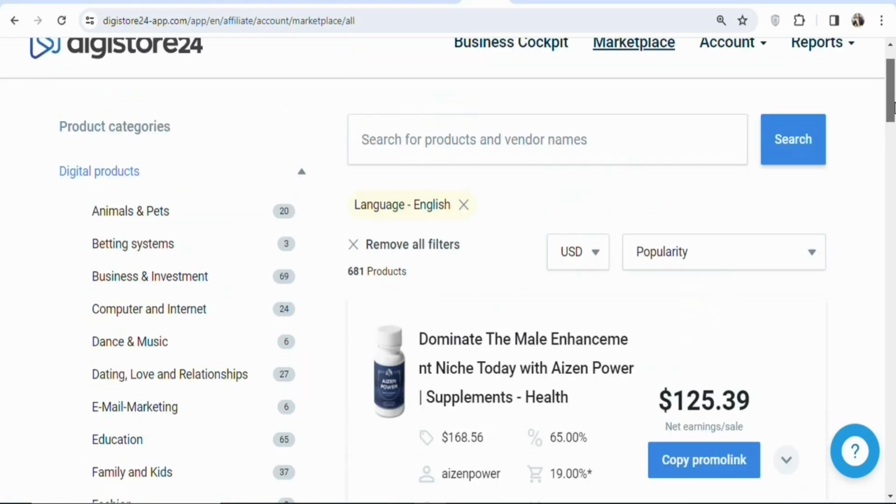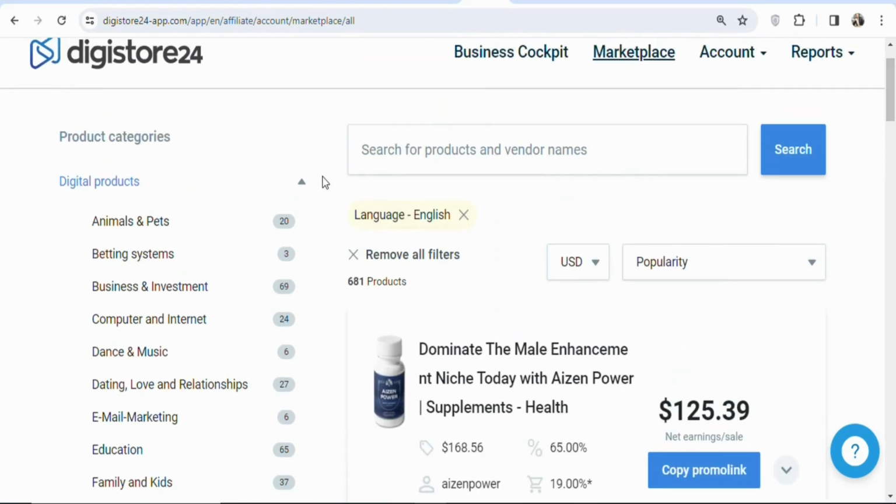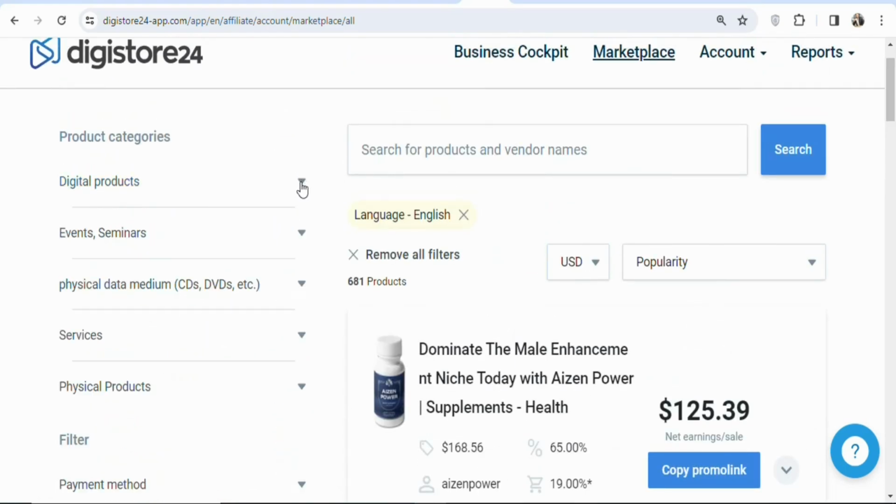In case you don't want to promote digital products, you can also promote physical products. So when you click on it, you can see physical products. If you click on it, you are going to find a lot of different physical products that you can promote. You can see they have skincare and they have supplements. If you want to promote supplements, you can click on it and then find a supplement to promote.